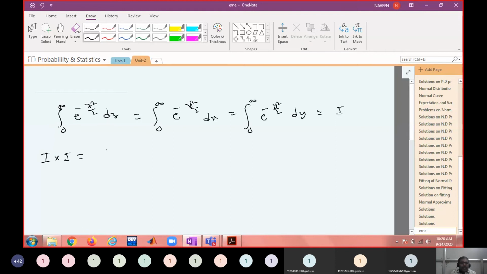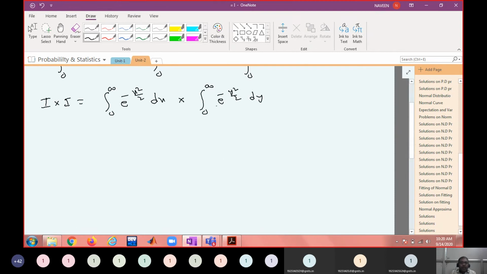The first I is the integral from 0 to infinity of e power minus x square by 2 dx, into another I, which I will take as the integral of e power minus y square by 2 dy. Now this integral is a constant, because the outcome is a constant. Constants can always be taken inside the integral, no? So this is a constant times the integral from 0 to infinity of e power minus x square by 2 dx, into e power minus y square by 2 dy.